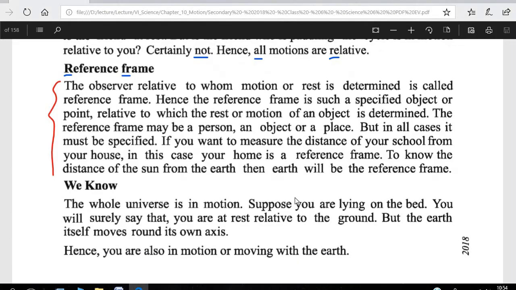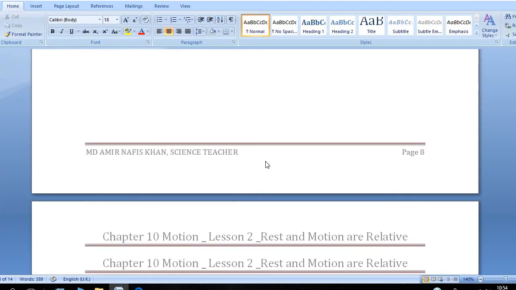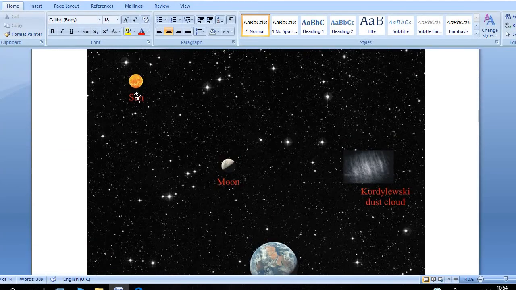আচ্ছা, এখানে আরেকটা এক্সাম্পল বলা হয়েছে। So to know the distance of the sun from the earth, the earth will be the reference frame. এখানে সানের যে ডিস্টেন্স মেজার করার জন্য তোমার আর্থটা হবে রেফারেন্স ফ্রেম। Look at this, the sun, there is a moon, there is the earth.